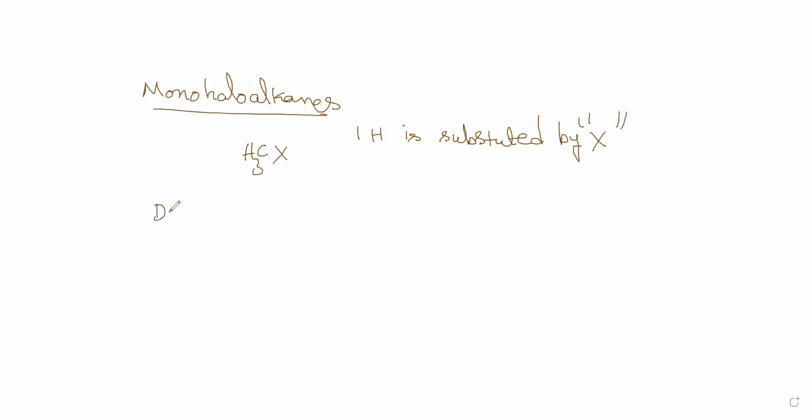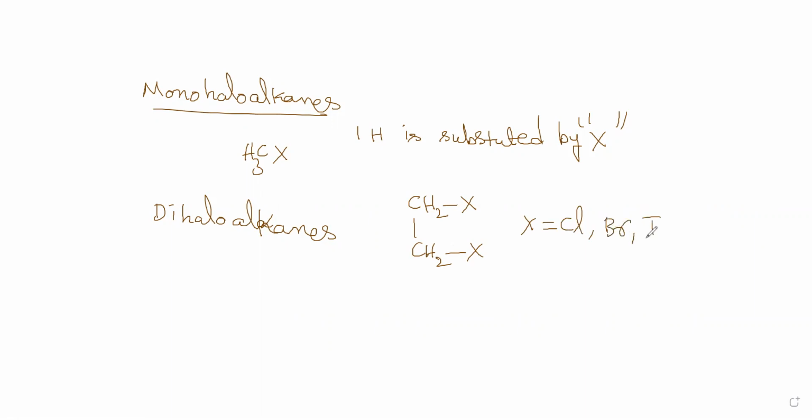Like this you can have dihaloalkanes also. For example, ethane in which two hydrogens are substituted by X. X can be chlorine, bromine, iodine, or fluorine, any one of them. If two hydrogens are substituted, then you will call it a dihaloalkane. You can have trihaloalkanes also.